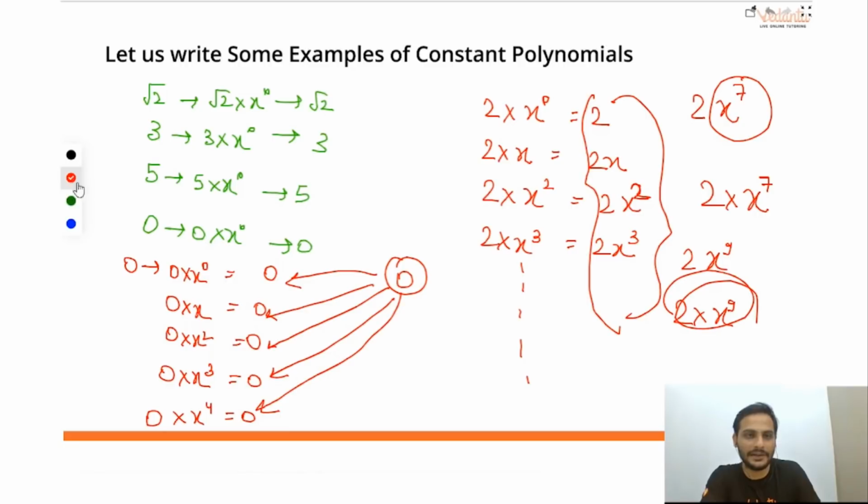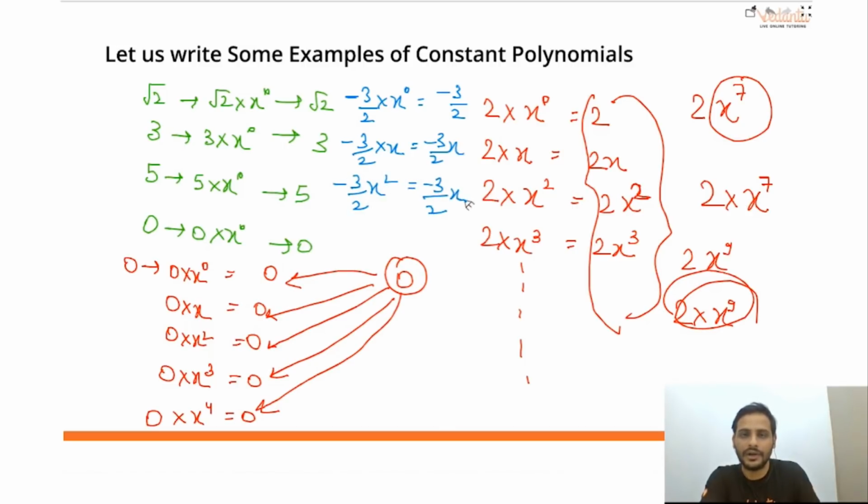Suppose you want to pick a negative number or a negative fraction, say a rational number. If I take minus 3 by 2 into x raised to the power 0, I will get minus 3 by 2. Minus 3 by 2 into x, I will get minus 3 by 2x. Minus 3 by 2 into x square, I will get minus 3 by 2 x square. So when I look at the product, I can tell the power of the variable. If I give minus 3 by 2 x raised to the power 10, that means minus 3 by 2 is multiplied with x raised to the power 10.